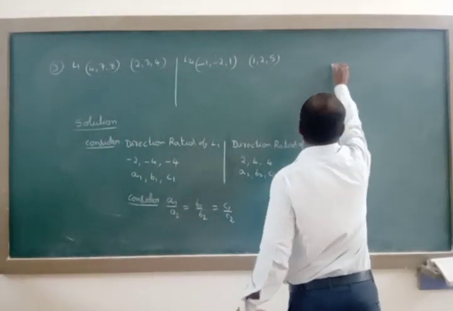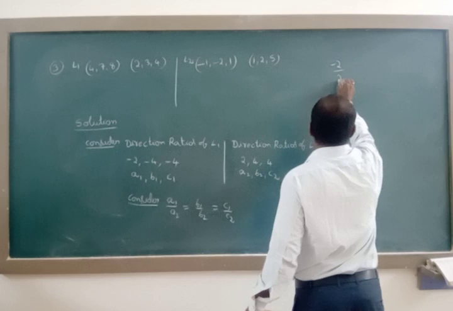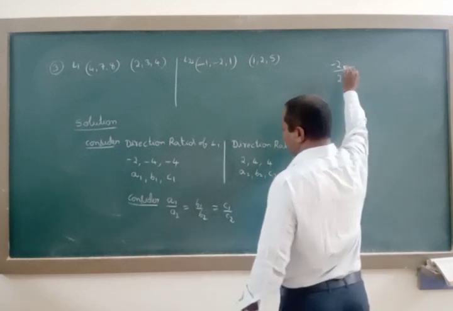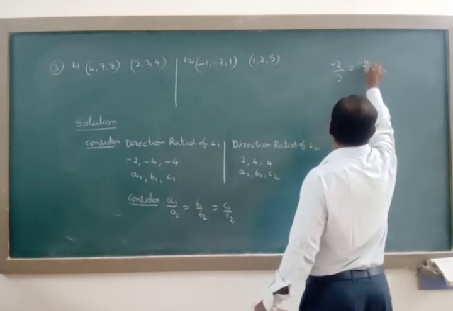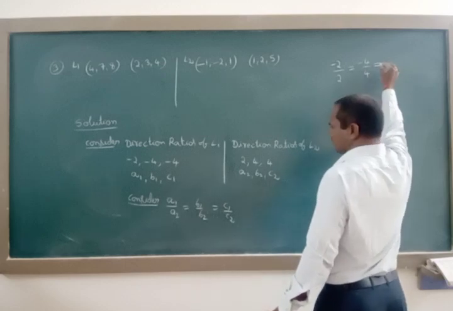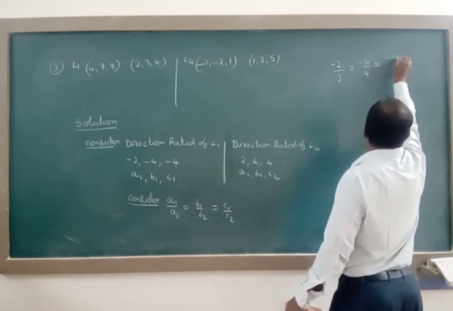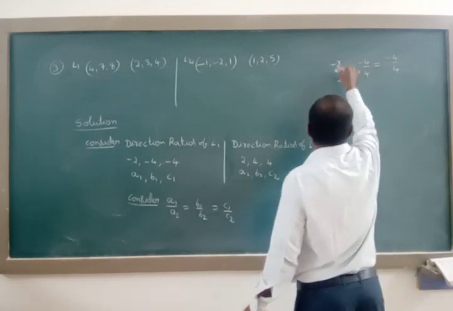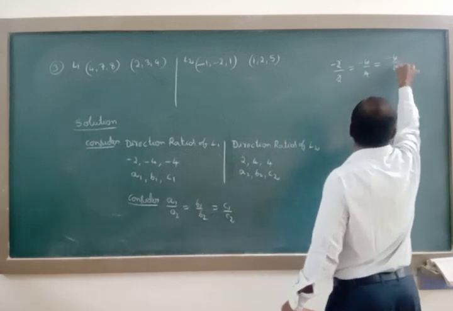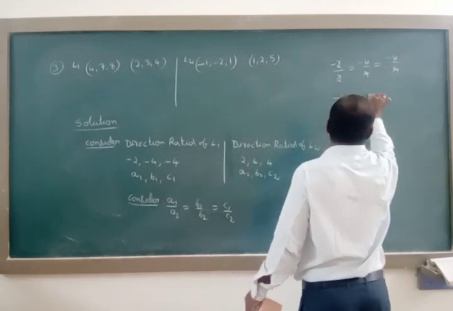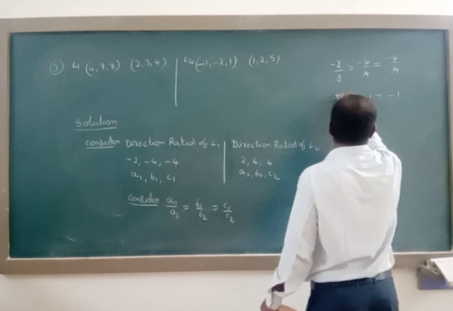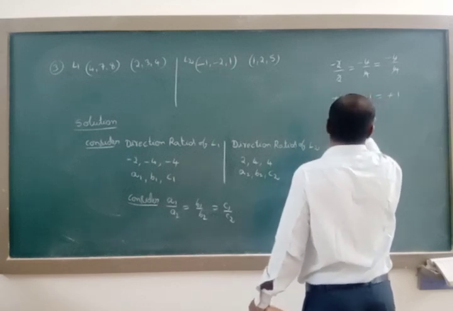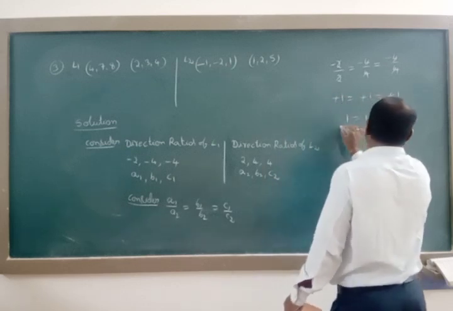Minus 2 by 2 is equal to minus 4 by 4 is equal to minus 4 by 4. All get cancelled here. It is minus 1 is equal to minus 1 is equal to minus 1. Minus minus gets cancelled. All 1 is equal to 1 is equal to 1.